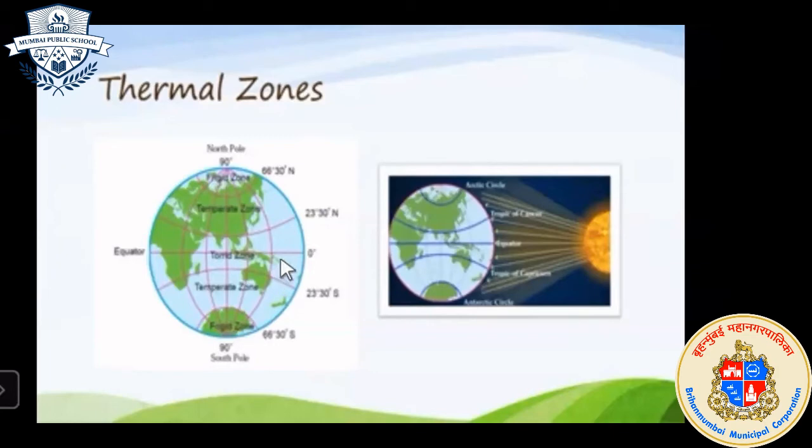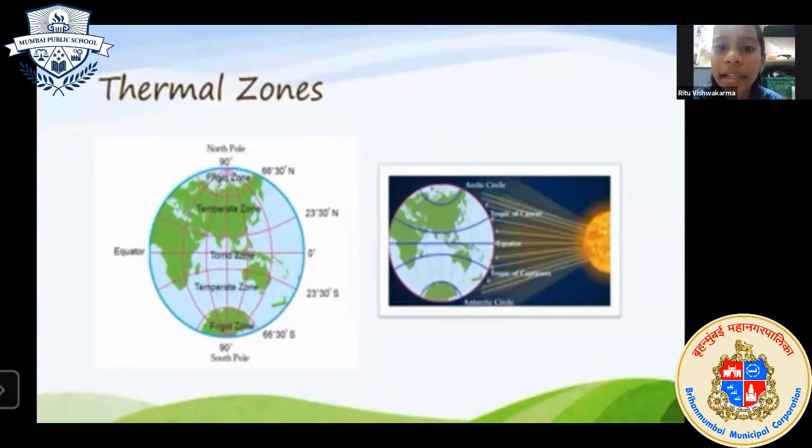Temperate region, and here torrid region or tropical region. So children, let me ask you a few questions. I hope you have understood all this. Children, now you have to tell which region will be known as the high temperature region. Torrid region, temperate region or polar region?